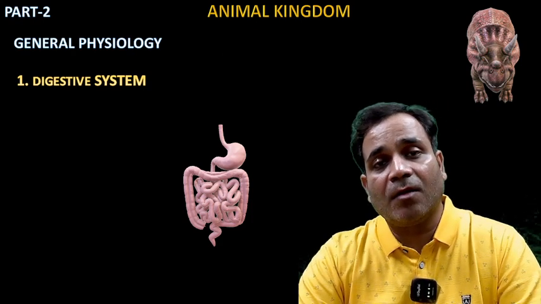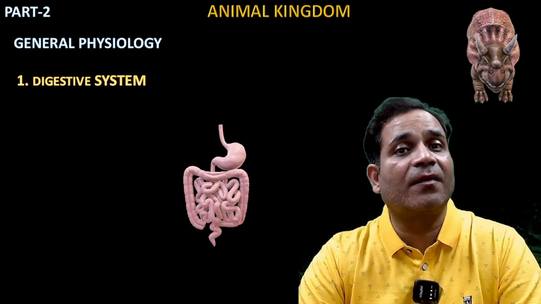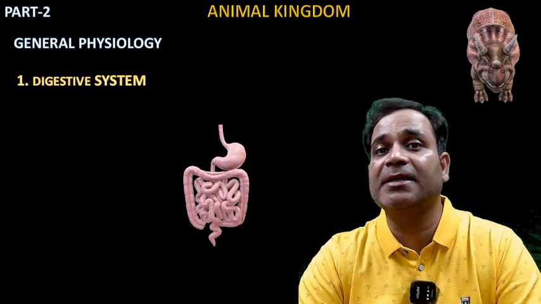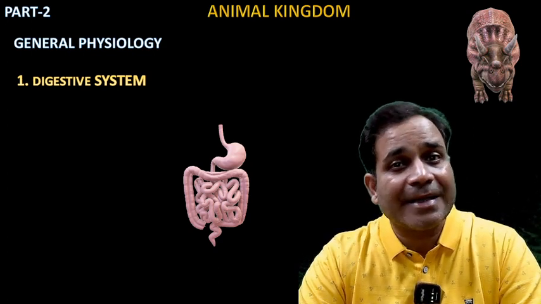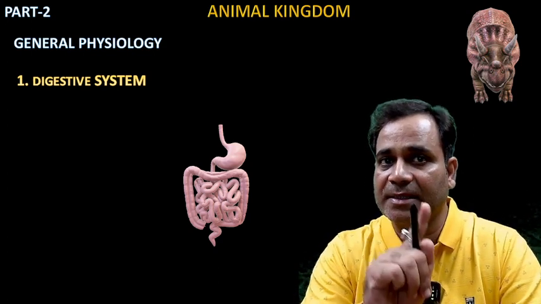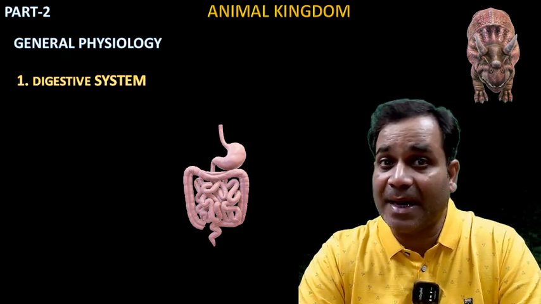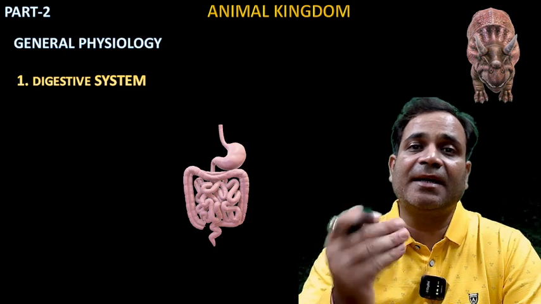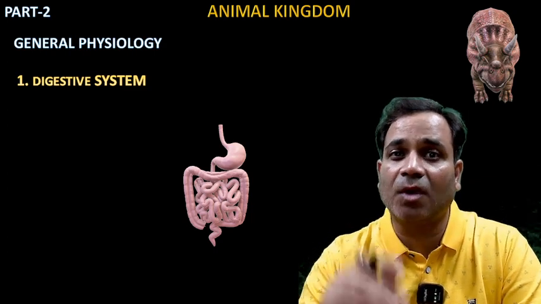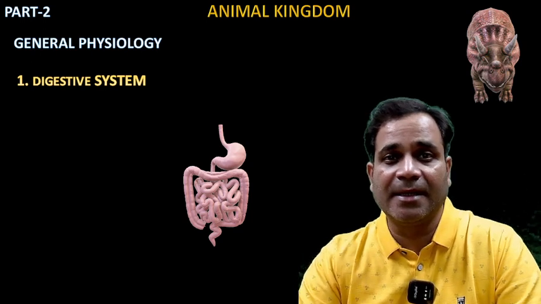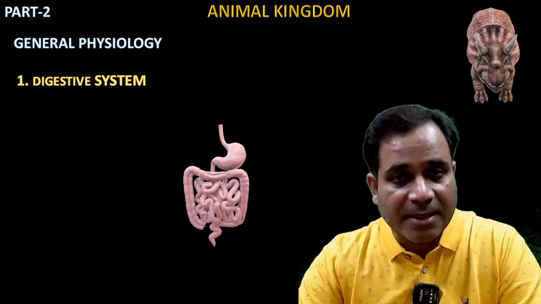Now, in tissue level of organization, you remember there are two phyla, Coelenterata and Ctenophora. And in organ level of organization, there is only one phylum, that is Platyhelminthes. After that, organ system level of organization, that is Aschelminthes up to Chordata, my dear. Hope all things are clear, whatever I taught in the previous lecture.